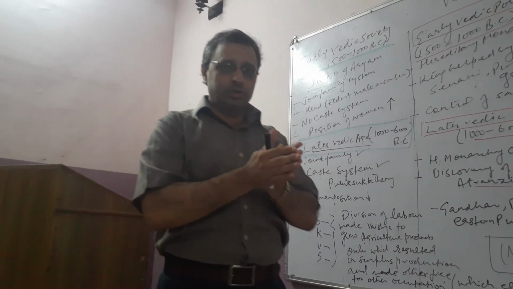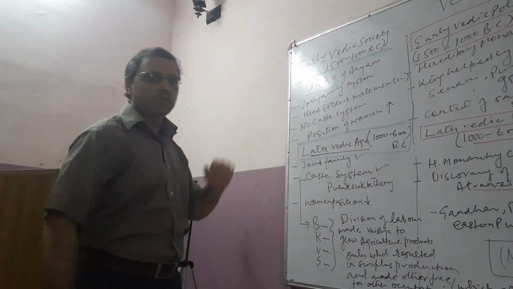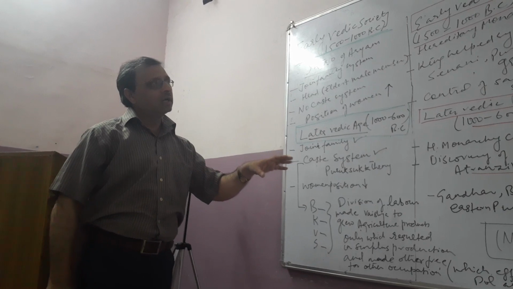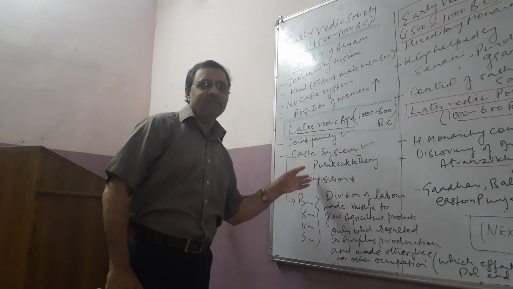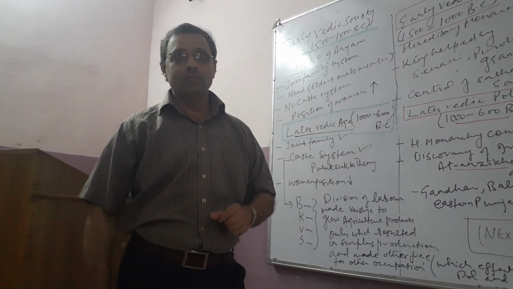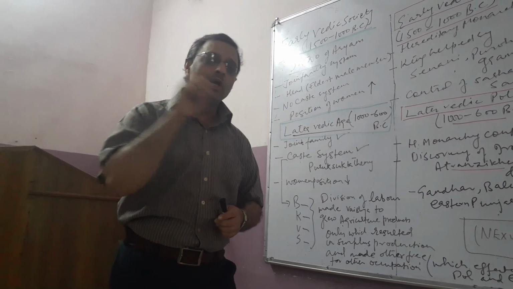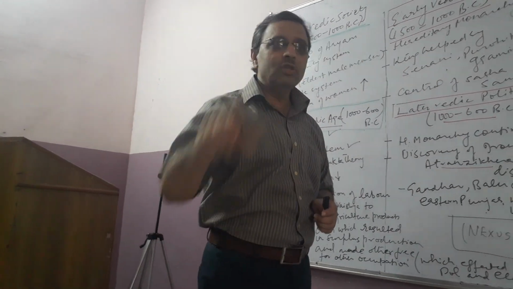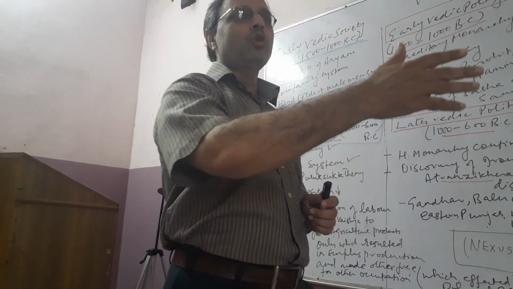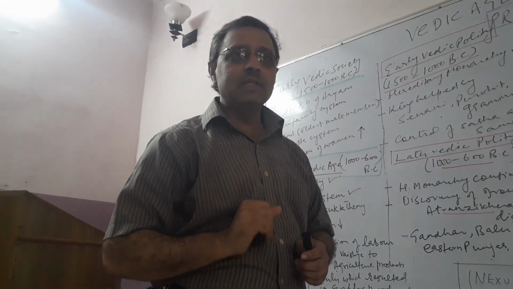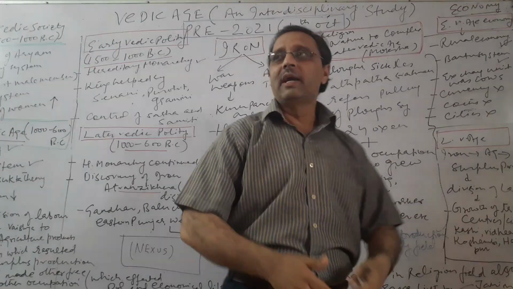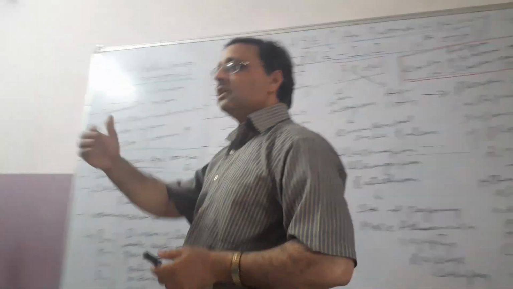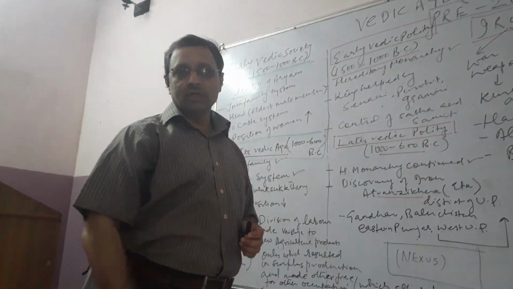What happened in the social field: the caste system emerged in the social field, and there was the discovery of iron also. So this caste system ultimately affected the economy of the country also, because some people were free to go for agriculture only, and the rest of the people were completely free to do jobs according to their capabilities, and that's how different types of jobs, occupations, and professions started in the society. And with the passage of time, many cities and trading centers also emerged.